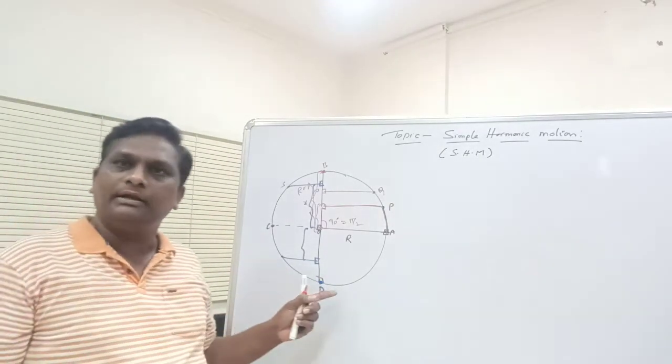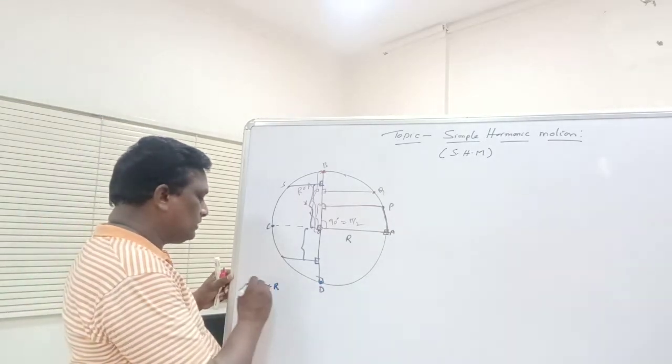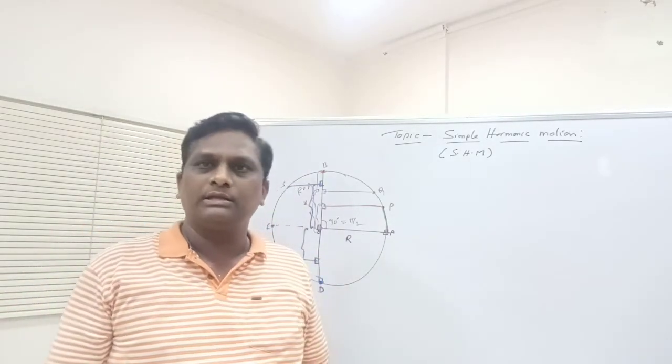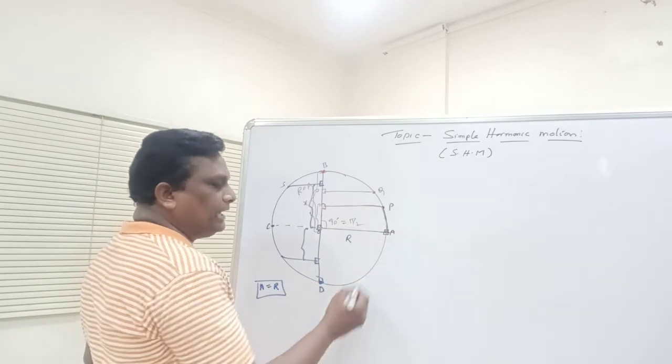It is also at point D. Means in this case the amplitude A is equal to R. Again A is equal to R. Can you understand? Right. Now again the particle is moving from point D to point A.